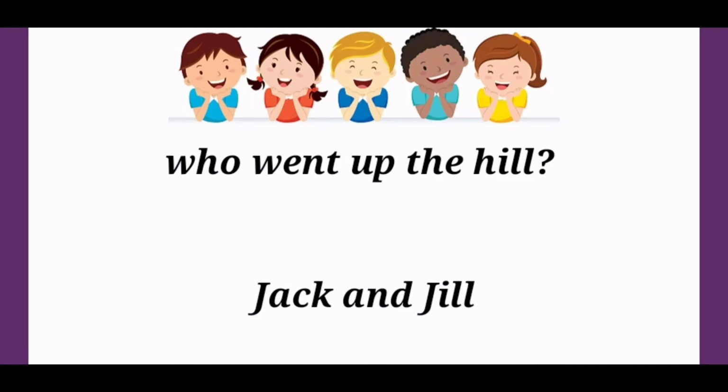And then went up the hill. Now look at the went up the hill. Went here is a verb, right? So I told you before, right? Predicate starts from the verb. So went up the hill is totally a predicate. Okay, have you understood? Jack and Jill is a subject and went up the hill is a predicate. The verb's part starts from the verb. It is called as the predicate.